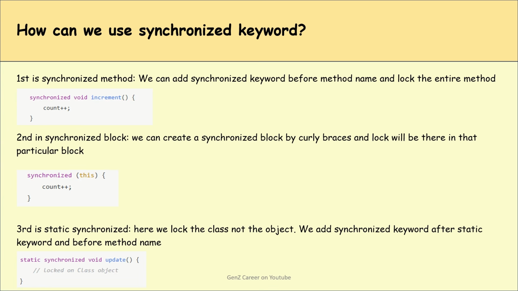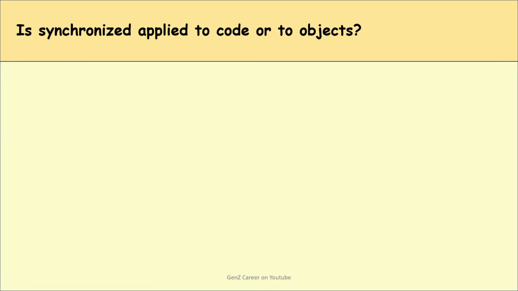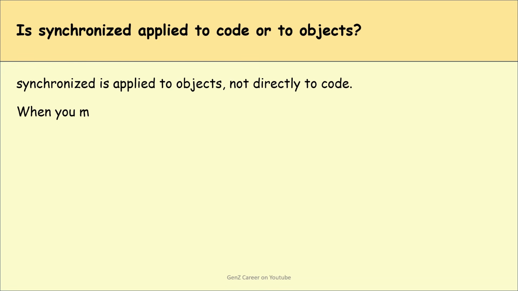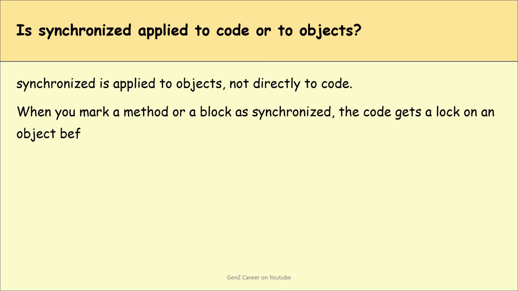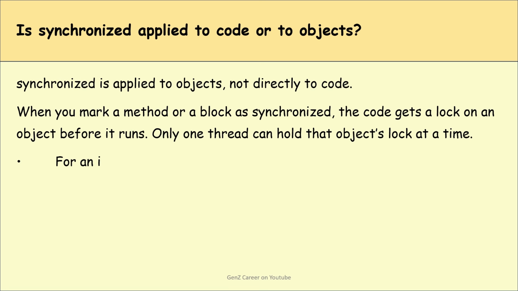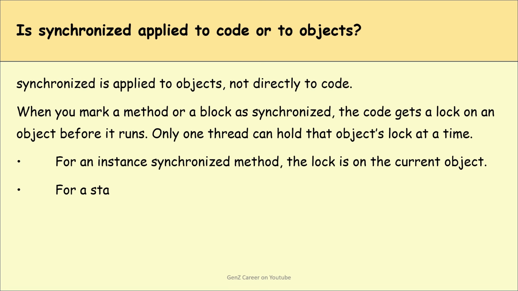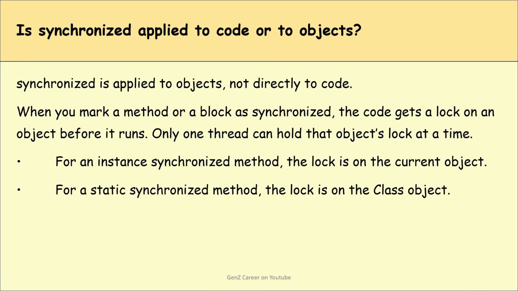Is synchronized applied to code or to the objects? Synchronized is applied to the objects, not directly to code. When we mark a method or a block as synchronized, the code gets a lock on an object before it runs. Only one thread can hold that object's lock at a time. For an instance synchronized method, the lock is on the current object. For a static synchronized method, the lock is on the class object.